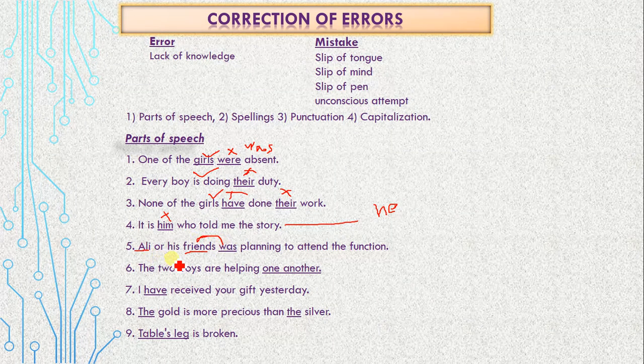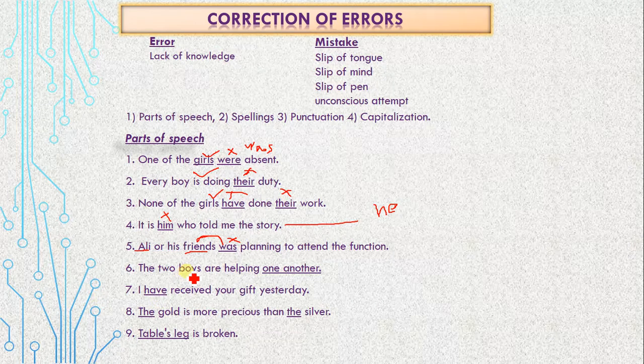So Ali or his friends, the nearest noun is the plural one. Ali or his friends was, it is wrong. It should have been were planning to attend the function. Got it? And if both the nouns were singular, then obviously it would be singular, because here the nearest noun is singular. For example, Ali or his friend, then it would have been was.